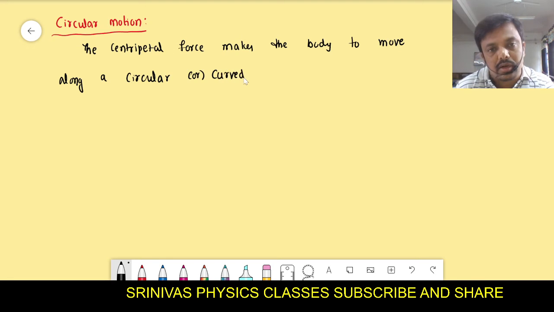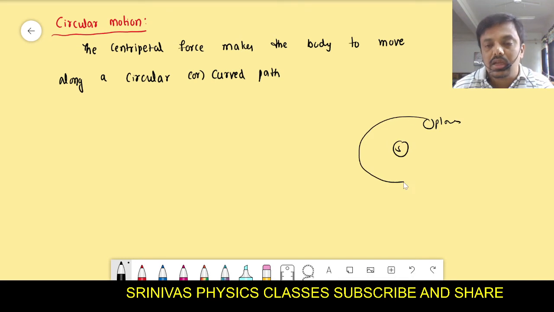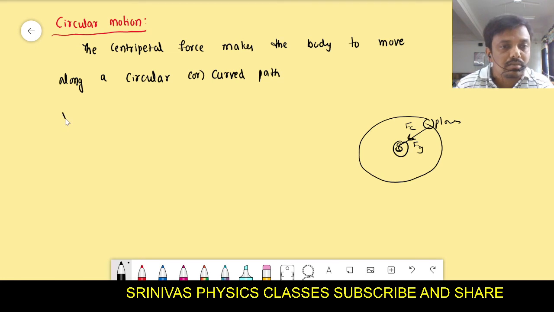Centripetal force is required, right? Then what is the formula for the centripetal force? For example, all the planets are revolving around the sun. Here the sun attracts the planet towards its center; gravitational force is there. That gravitational force serves as centripetal force. Centripetal force acts toward the center of the circle. That's why the planets are revolving